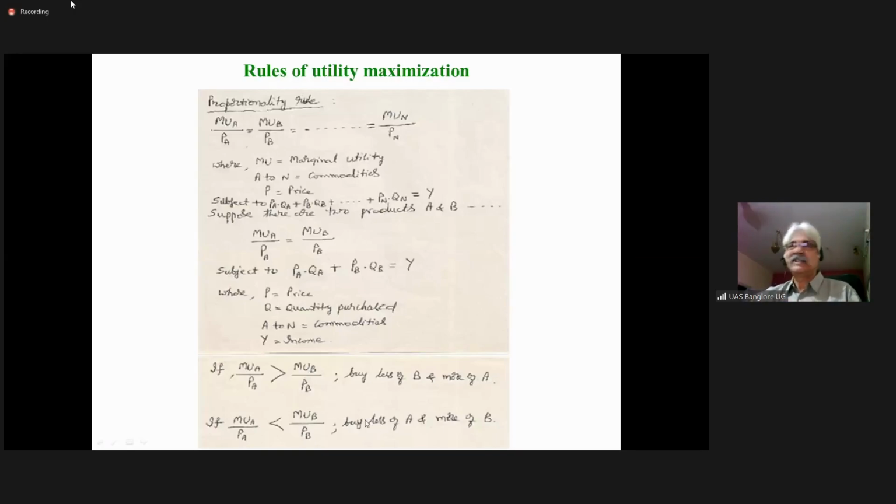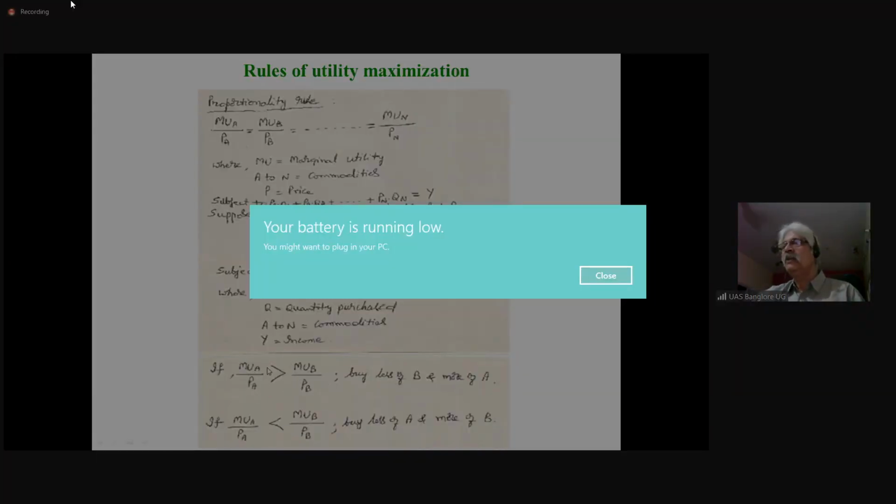So it is the same the other way. If MUA by PA is less than MUB by PB, then you purchase less of A and more of B. So continue this until the two become equal. Continue purchasing more of one or less of the other until the two become equal. This is what your cardinal approach says. The marginal utility analysis says, or this is what Alfred Marshall proposed. Okay, is this clear?